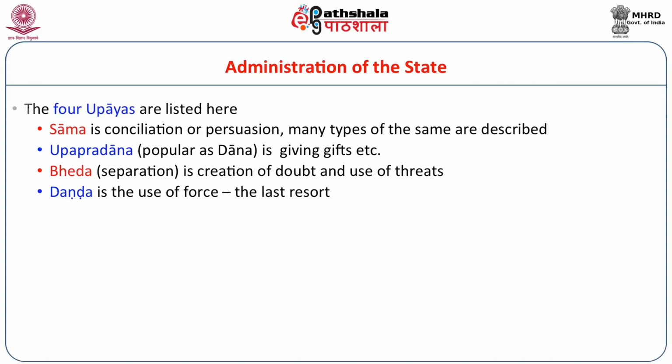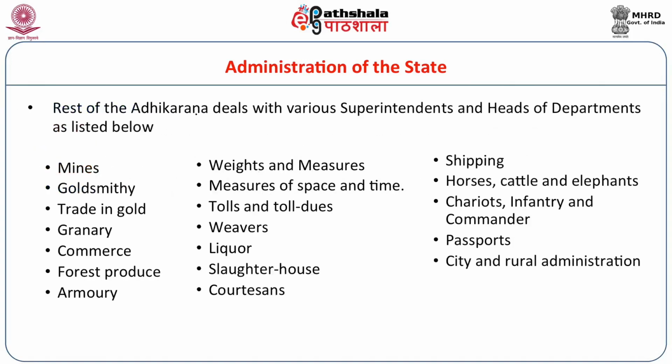Within the administration of the state, if you just look at the list of the departments, we'll understand that not much has changed. The departments dealt with are mines, goldsmithy, trade in gold, granary, commerce, forest produce, armory, weights and measures, measures of space and time, tolls and toll dues, weavers, liquor, slaughterhouse, courtesans, shipping, horses, cattle and elephants, chariots, infantry and commander, passports, city and rural administration.